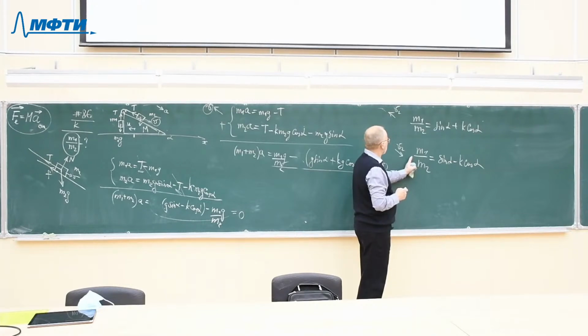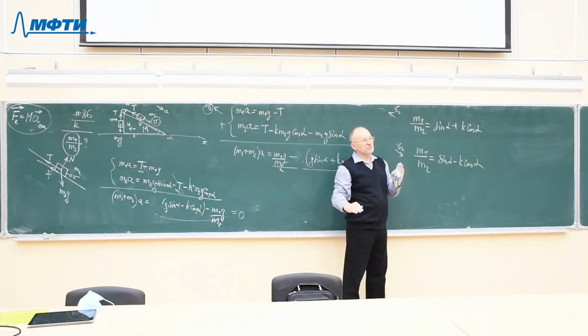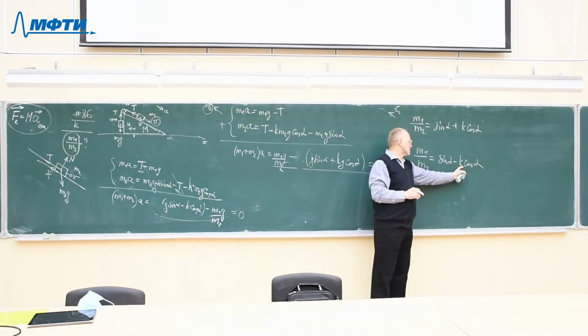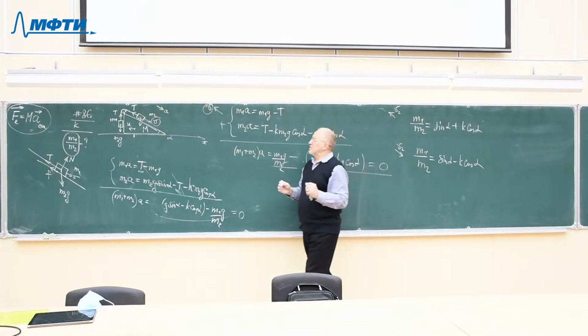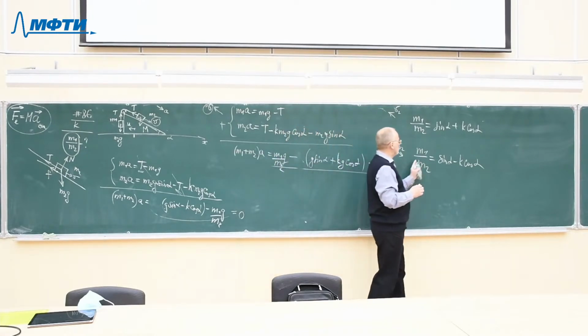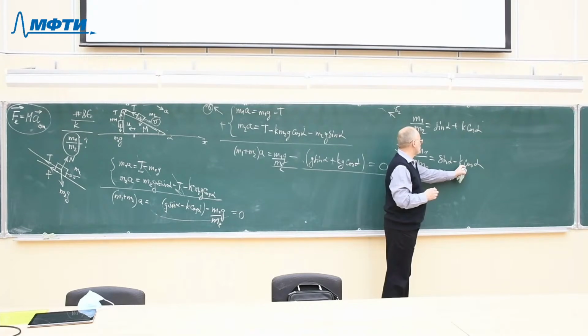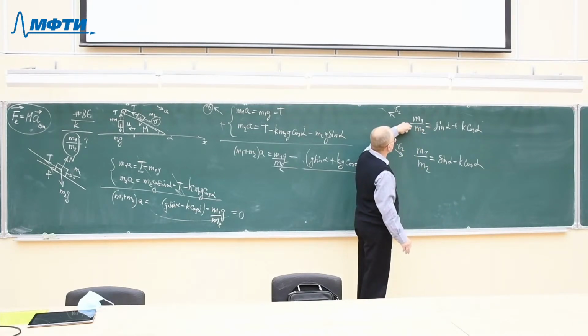And the subtle point is this. The two blocks want to move to the right, and they would move to the right if the coefficient of friction is slightly smaller. But if the coefficient of friction is large enough to stop the motion, then they will not move. The two bodies will not move. But if you reduce the coefficient of friction slightly, then the motion will start and they will move to the right. The same consideration can be applied to this equation.